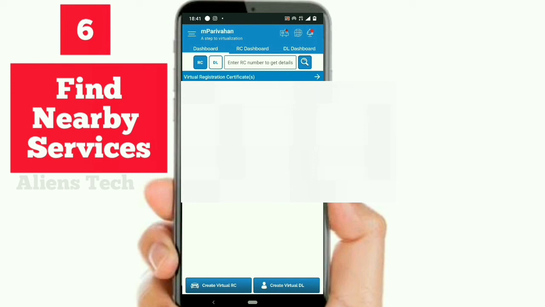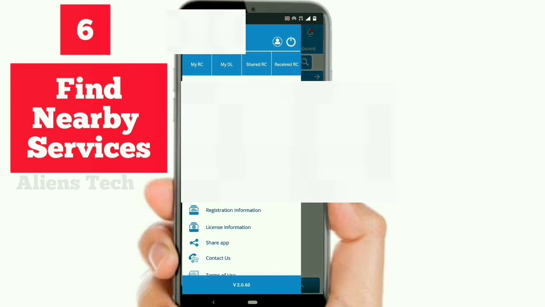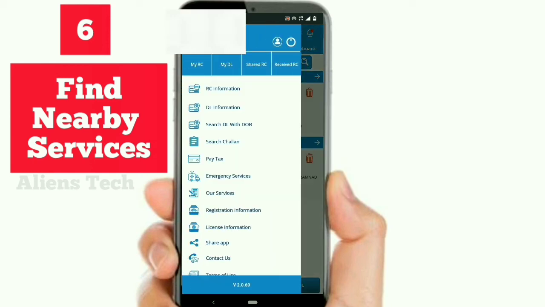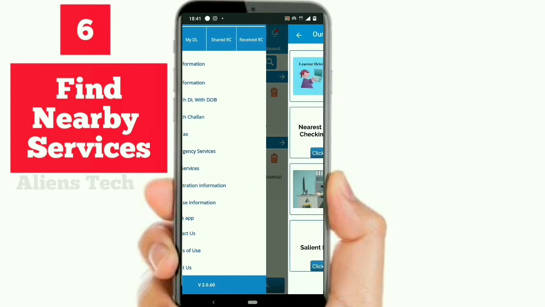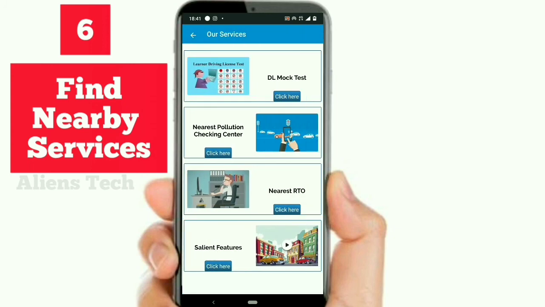For example, if I want to do something related to transport services, at that time I don't need to get into googling and verify the relevant services. Here you can download and search everything by tapping our services. Here you can see the nearest pollution center, the nearest RTO, and the challan feature available in this mParivahan, and you can even take a mock test here.